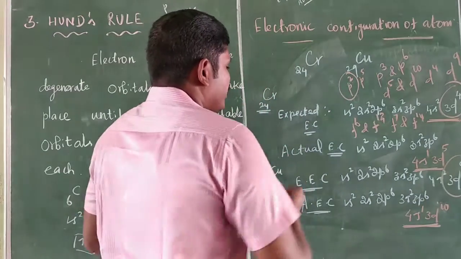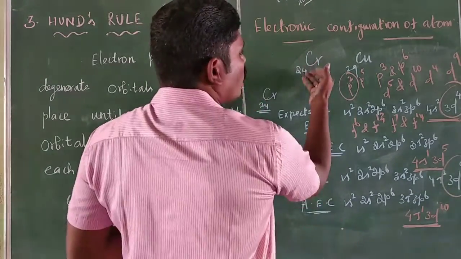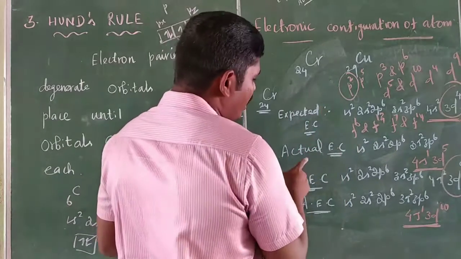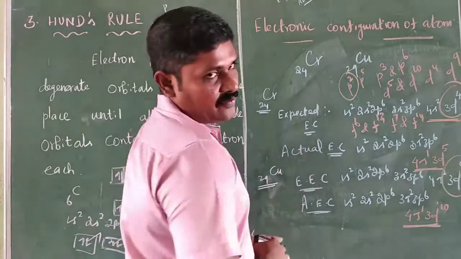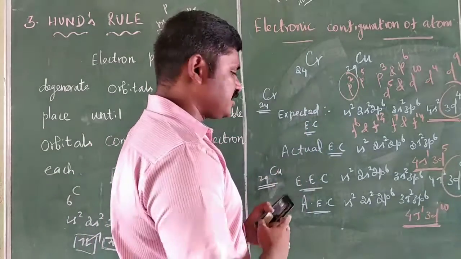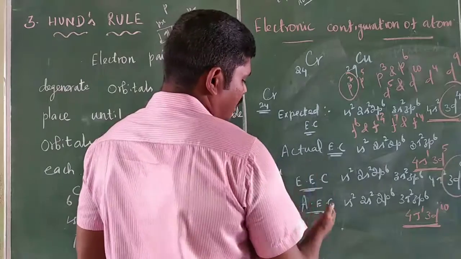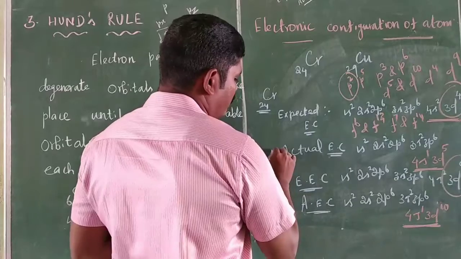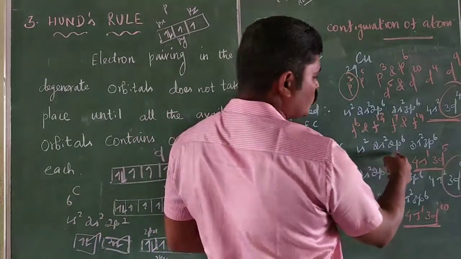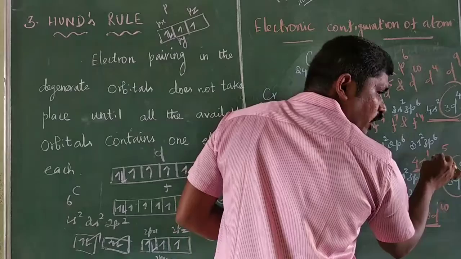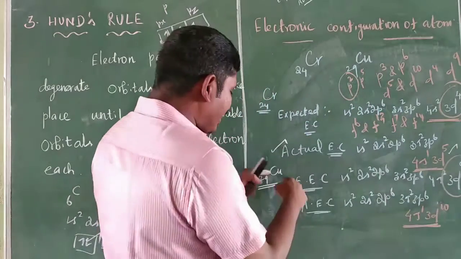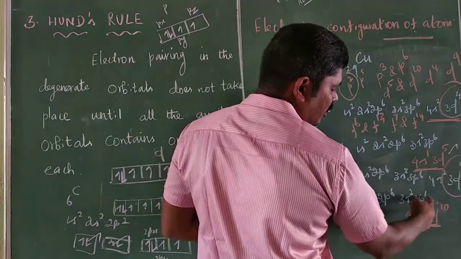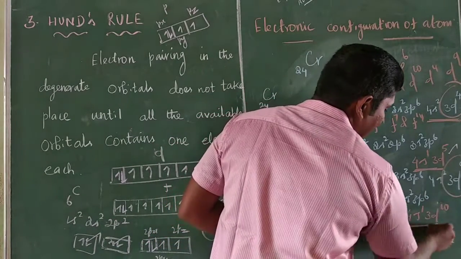The actual electronic configuration of chromium and copper is slightly different from the expected electronic configuration. One more question: the correct electronic configuration of chromium is 1s2, 2s2, 2p6, 3s2, 3p6, 4s1, 3d5. The correct electronic configuration of copper is 1s2, 2s2, 2p6, 3s2, 3p6, 4s1, 3d10.